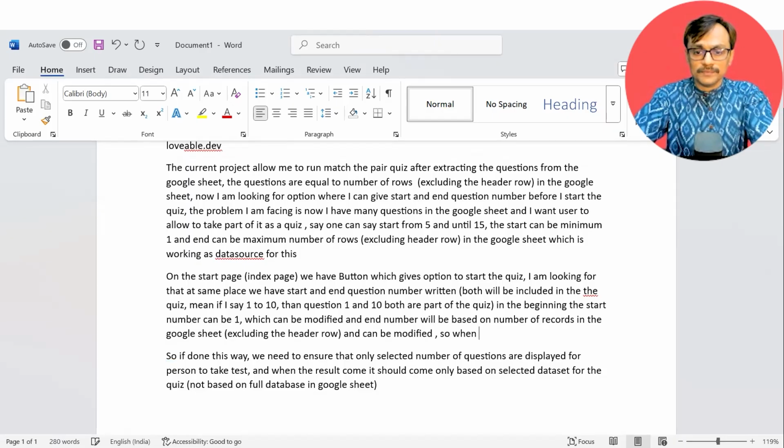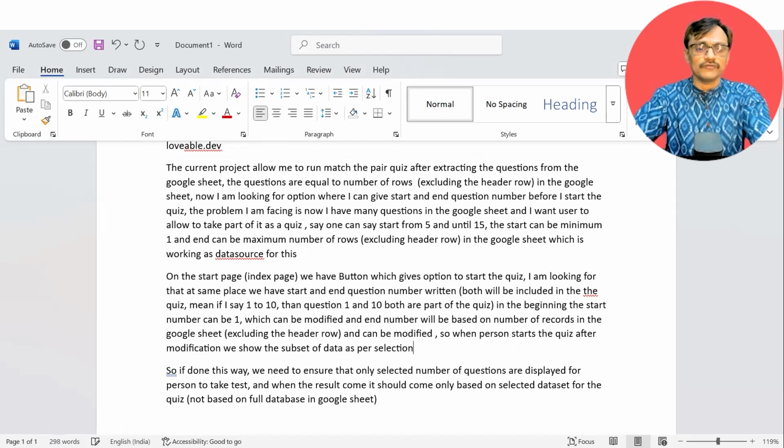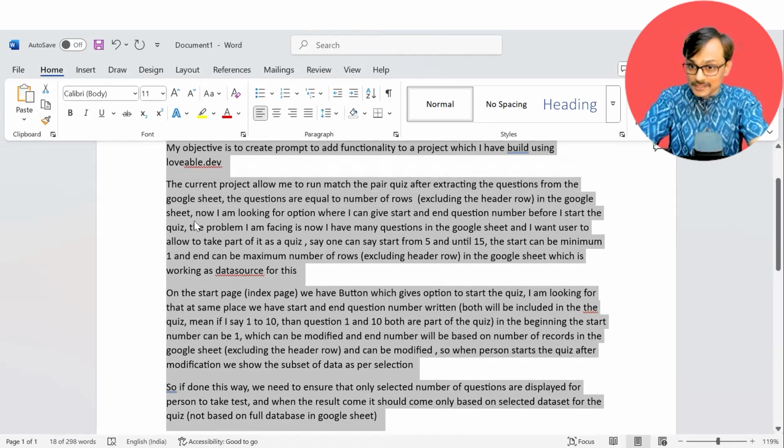So when a person starts the quiz, after modification, we show the subset of data as per selection. That's something I'm looking for. So if done this way, we need to ensure that only the selected number of questions are displayed for the person to take the test. And when the result comes, it should only be based on the selected data set for the quiz. This is something I am writing because I want to be explicit that in the result also you only need to show that much. Yeah, so that's something I am writing. Let's see how it works, but this is a little critical for me.